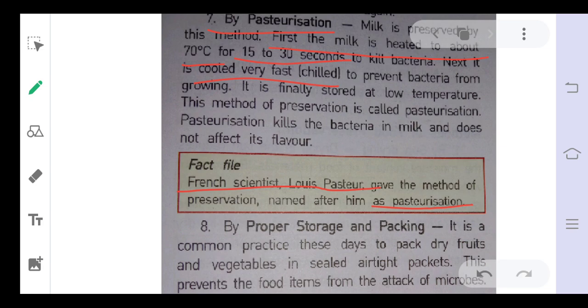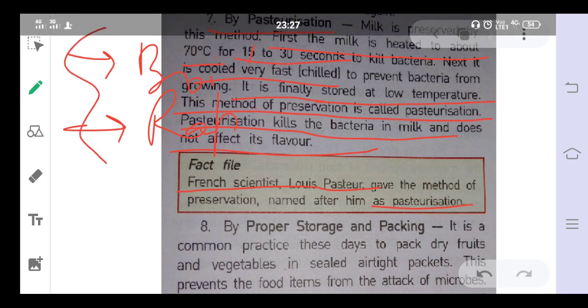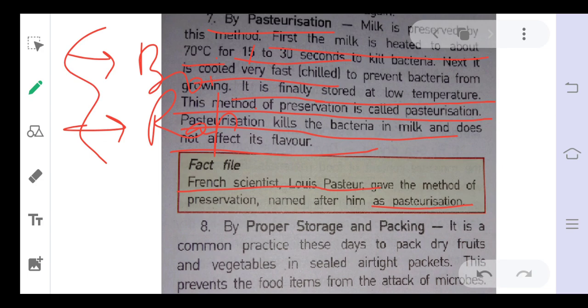First, we have to kill the bacteria by heating it to 70 degrees Celsius, and to prevent further growth of the bacteria, it is chilled. It is finally stored at low temperature. This method is called pasteurization. Pasteurization kills the bacteria in milk and does not affect its flavor. So two things are important. First, the boiling is done, and after this boiling, rapid chilling is done. This combination of the two is pasteurization. Then there is proper storage and packing.